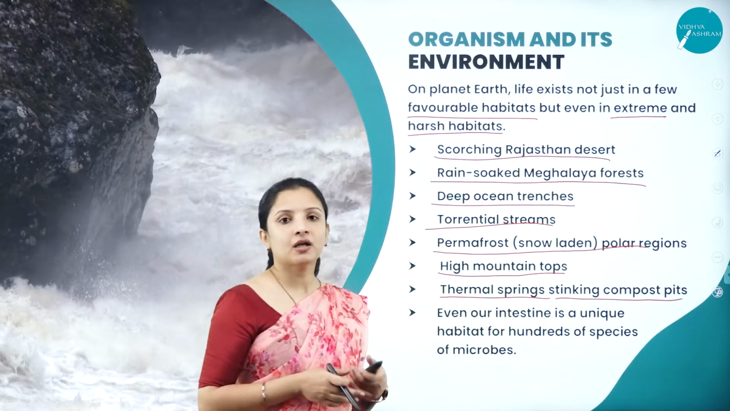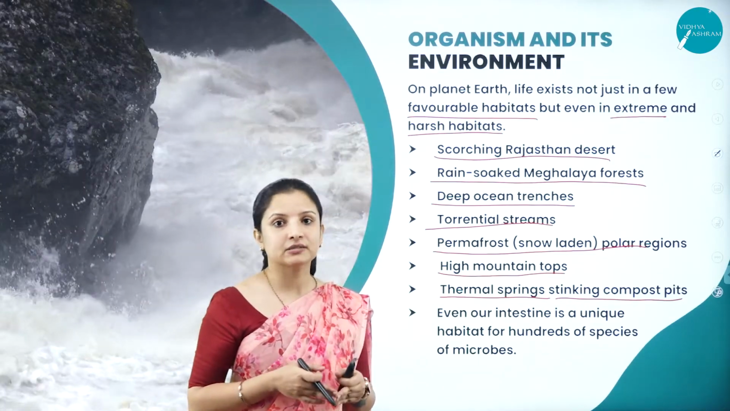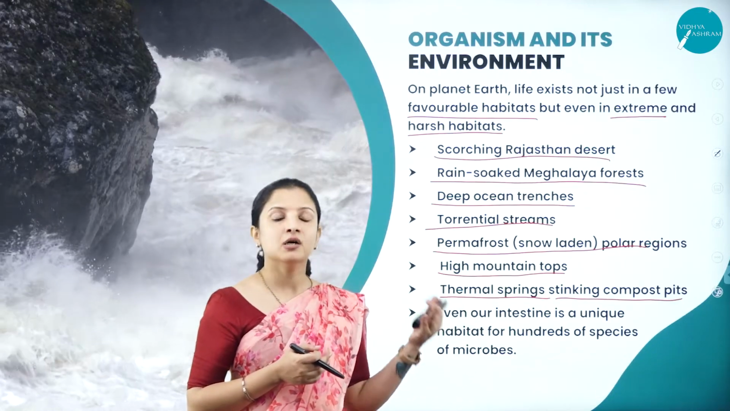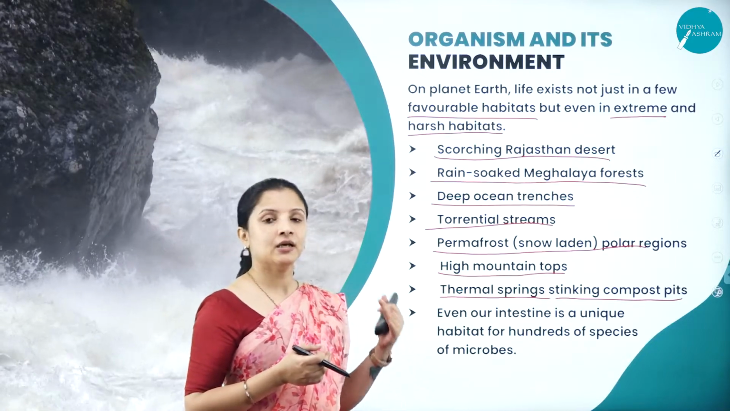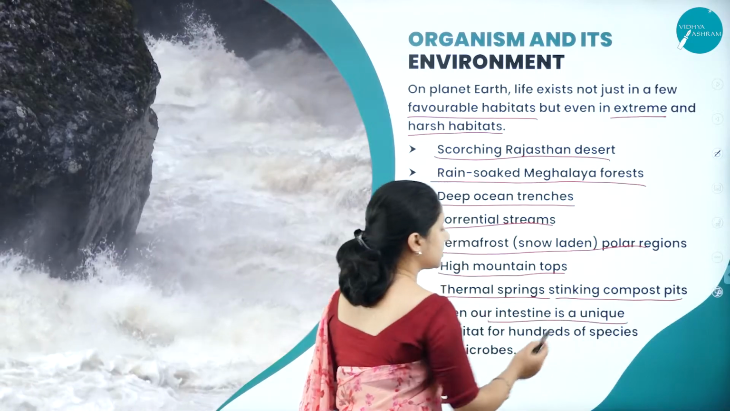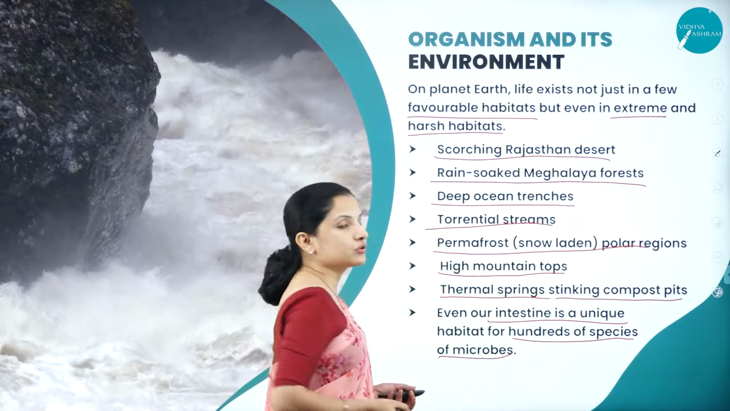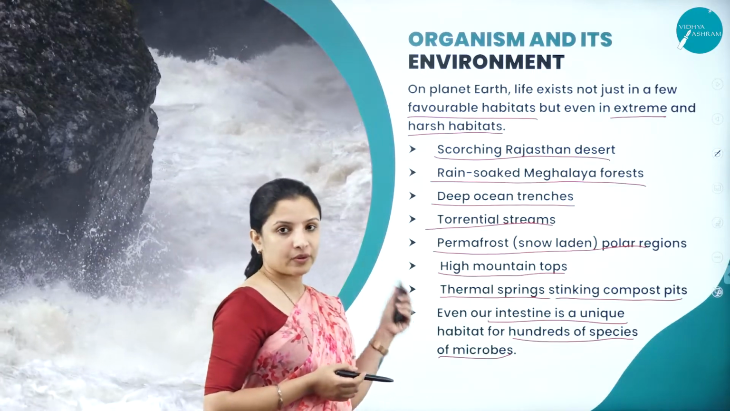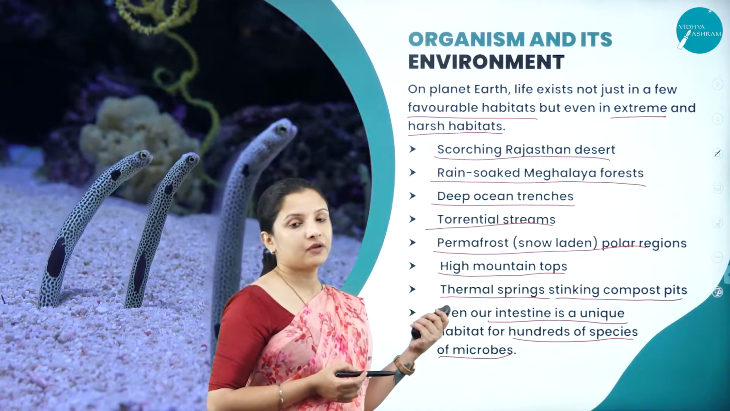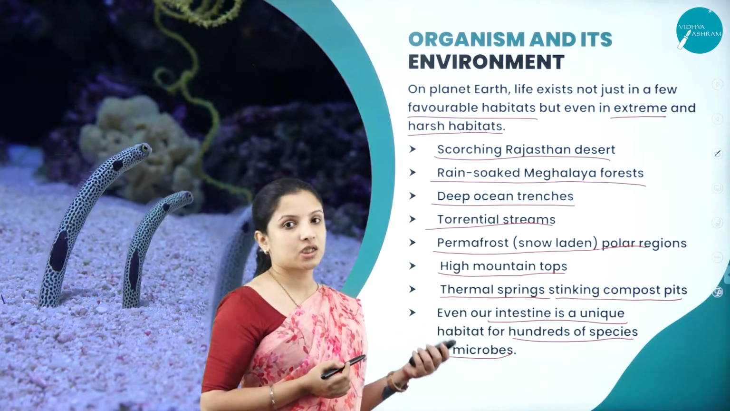And not just that, even in our intestine there is a unique collection of microbiome. The best example that I can give you is the lactobacillus bacteria, which thrive in our intestine, therefore keeping the person healthy. So even our intestine is a unique habitat for hundreds of species of microbes. That is why, in the different types of biomes or habitats, the organisms tend to live by adjusting themselves to the particular habitat or temperature condition in which they are living.